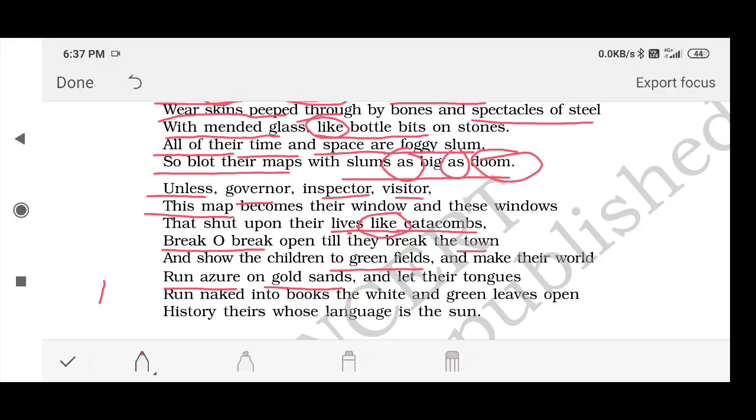And let their tongues run naked into books. This is very important now. What is the meaning? Let these children go, become confident, get education, and then their tongues would be full of expression to speak. They would be able to speak in any language. They would be able to express their beliefs and their feelings. So let them come, let them give their expression, let them speak whatever they feel.